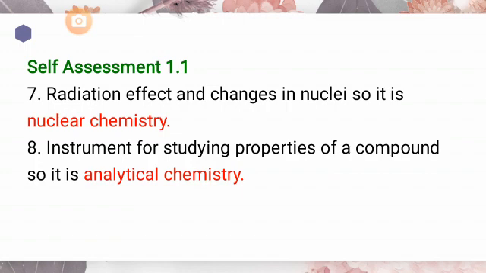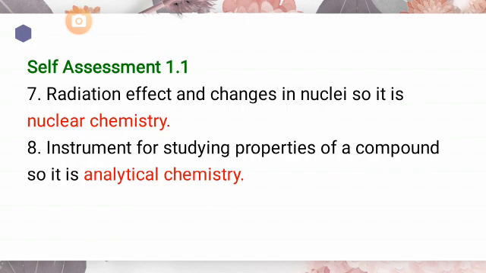Next, element radium decays by emitting alpha particles and it is converted into another element, radon. Here they are talking about the change in nuclei, meaning element radium is changing into radon. If radium is changing into radon, it means some change is occurring in its nuclei and emitting alpha radiations or particles, that will come under the category of nuclear chemistry.